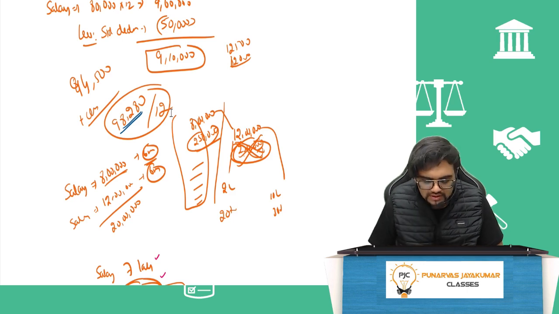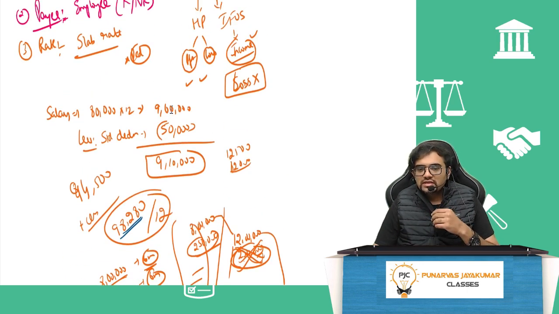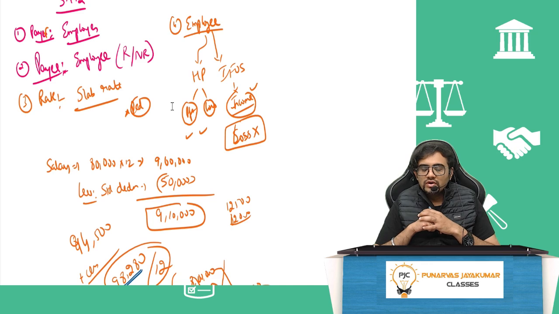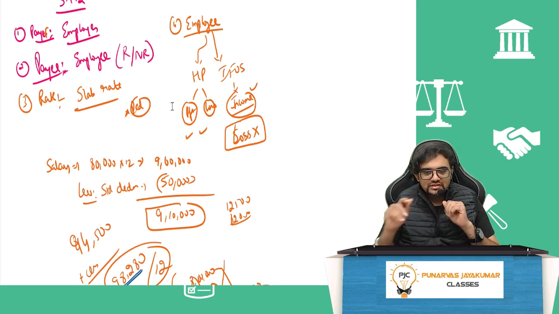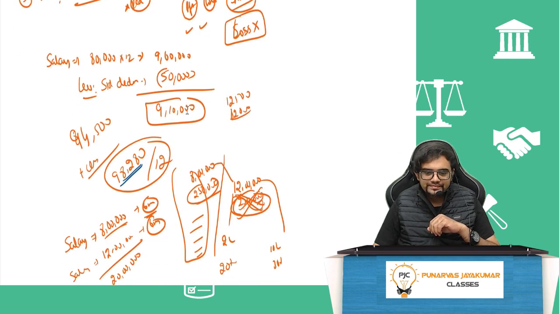So here the person who is deducting tax will be the employer. He is deducting on behalf of the employee. And the best part is, if the employer doesn't deduct, he will be liable as an assessee in default. So it's a very dangerous provision for the employer.